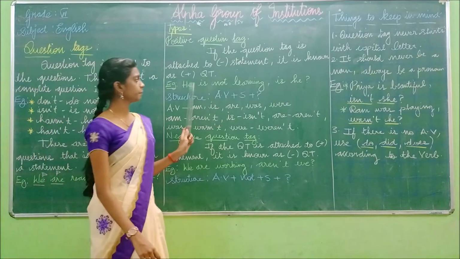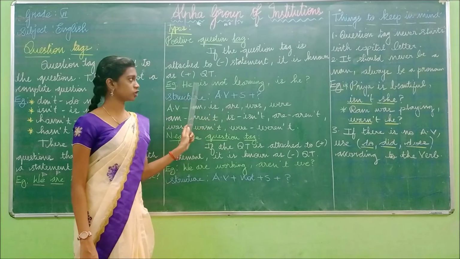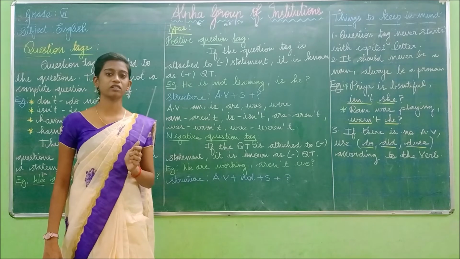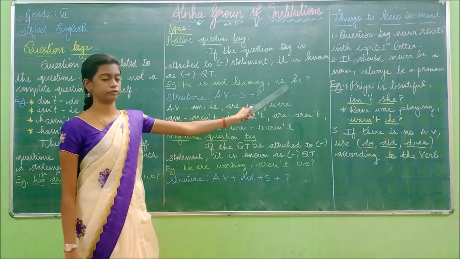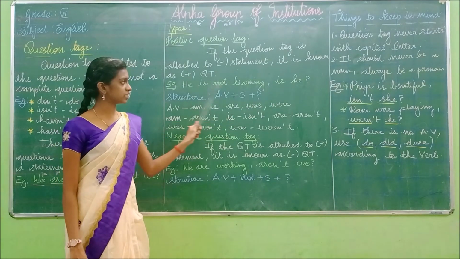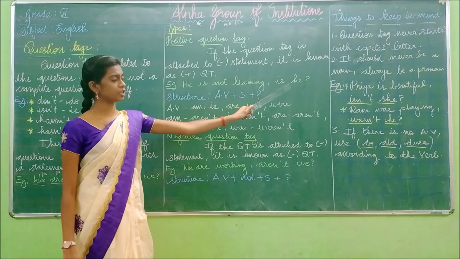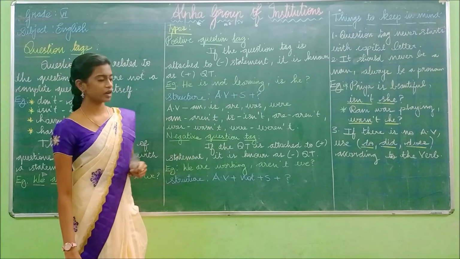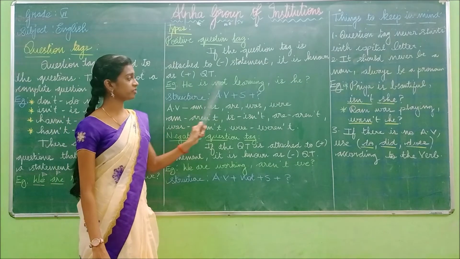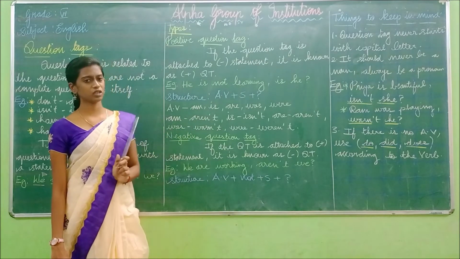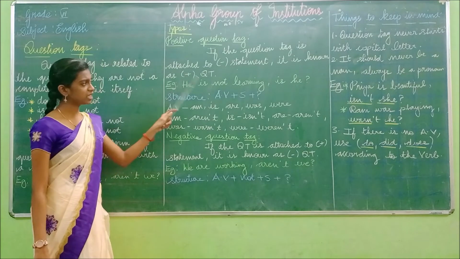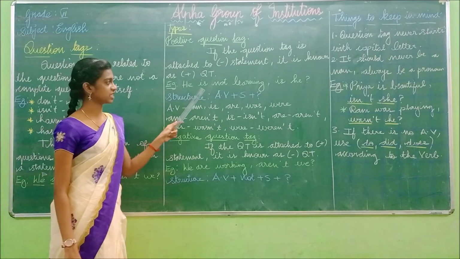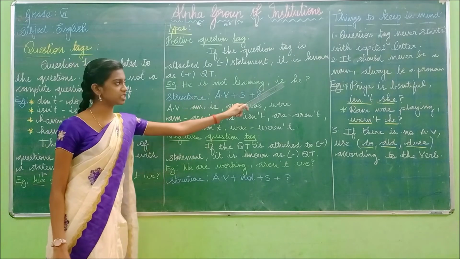Okay. Now look at here. He is not learning. So if the sentence is in the negative form, how you have to write the answer? You have to write the answer only in the positive form. Okay. So the sentence is in the negative form, you have to write the answer in the positive form. So for writing the answer, how we will write? We have to first identify the auxiliary verb of the sentence. So what is the auxiliary verb of the sentence? He is not learning. Very good. The auxiliary verb of the sentence is. So I have written the is first.